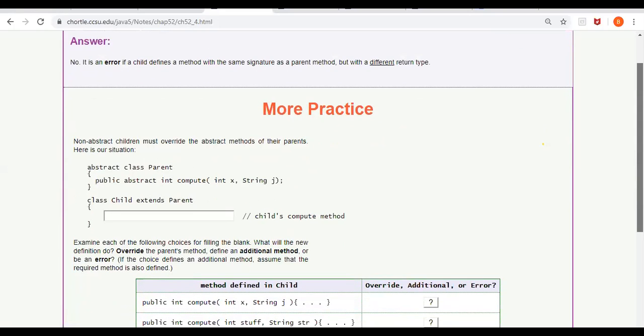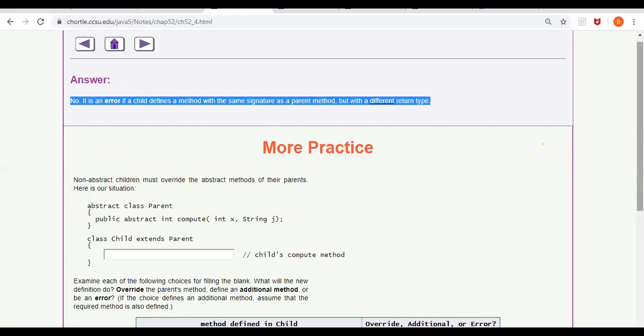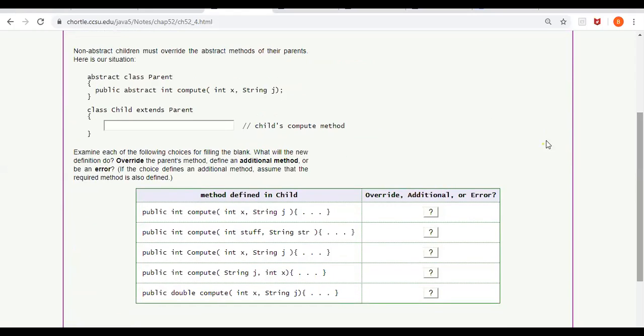So this is the answer for the previous question. It is an error. Here is another question which you have to tell. In the super class, in the parent class, there is an abstract method of this format: public abstract int compute with two arguments, int x and string j.